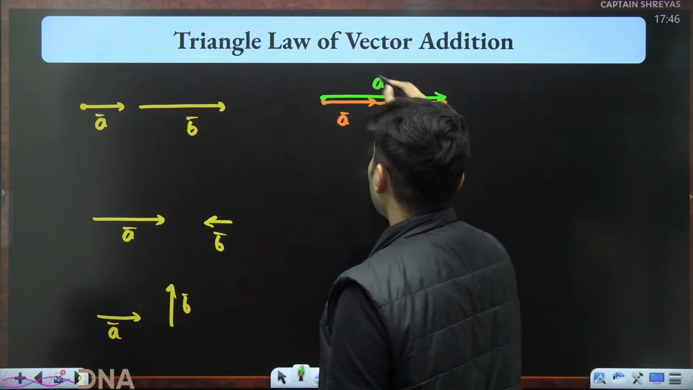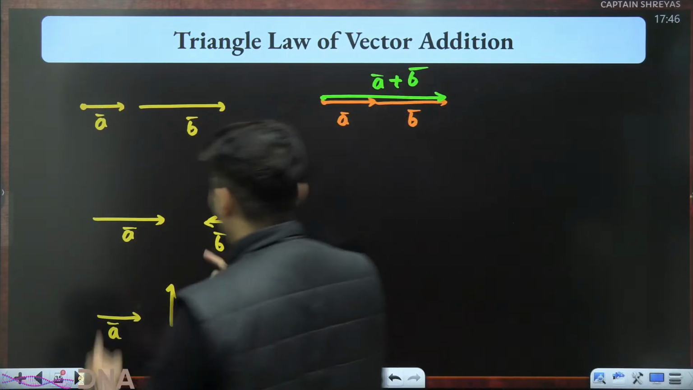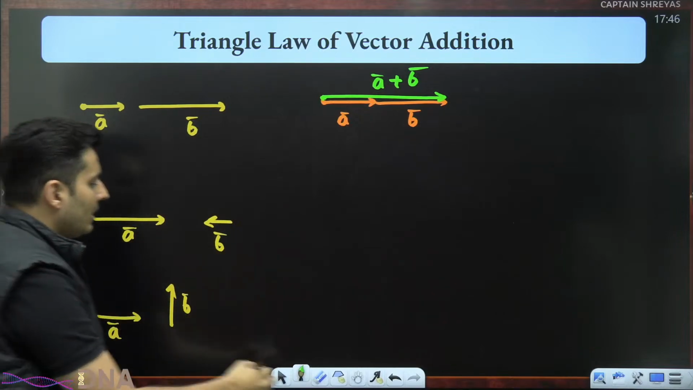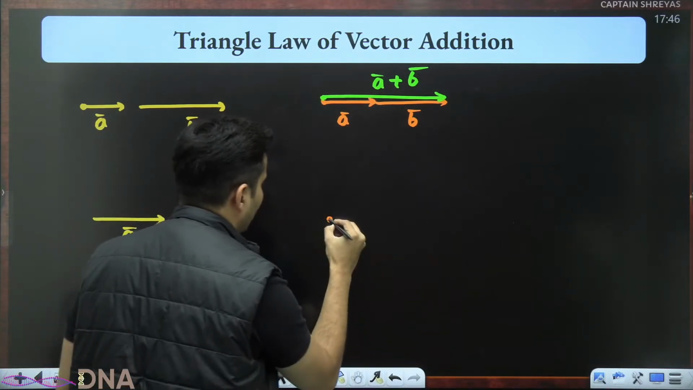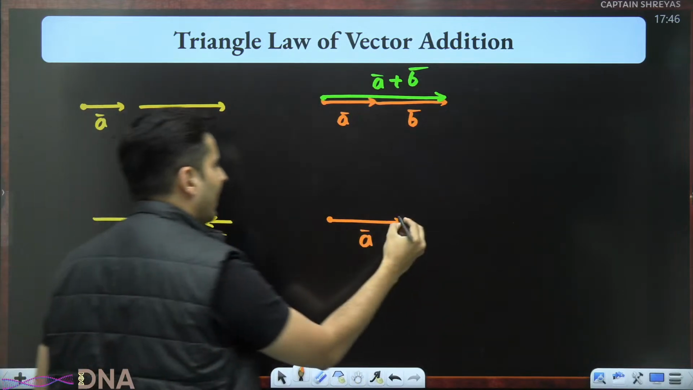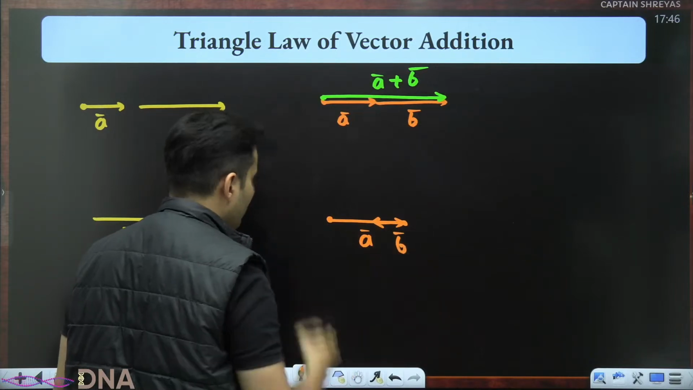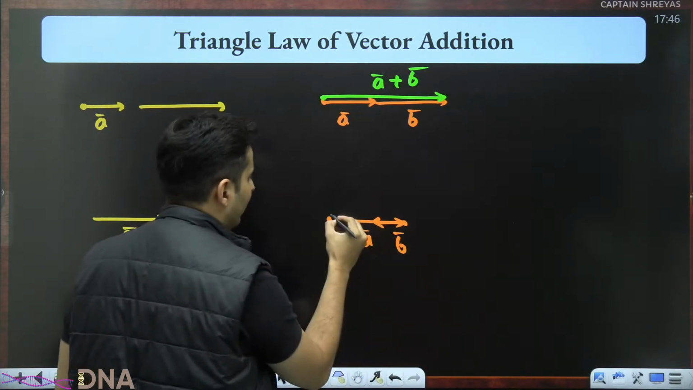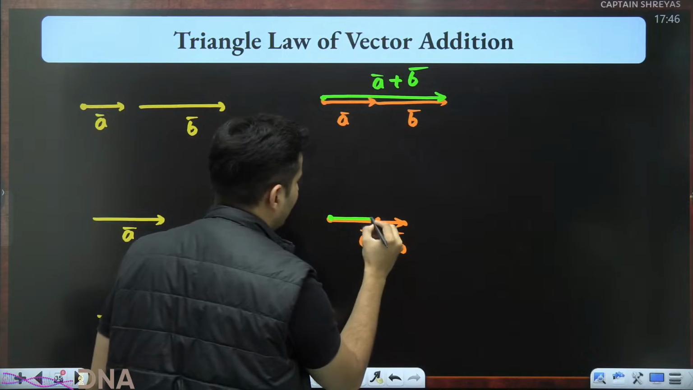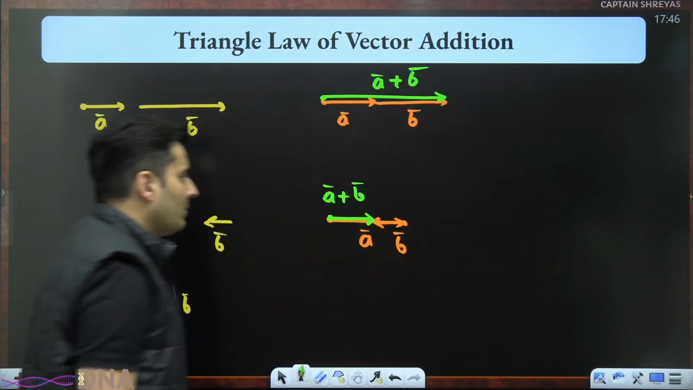This is what A plus B is. Excellent. What about this? A and B. Okay. A is here. B should start from where A ended. So from here till here. This is where B bar is. So hence our resultant will be from here till here. So this is A bar plus B bar.